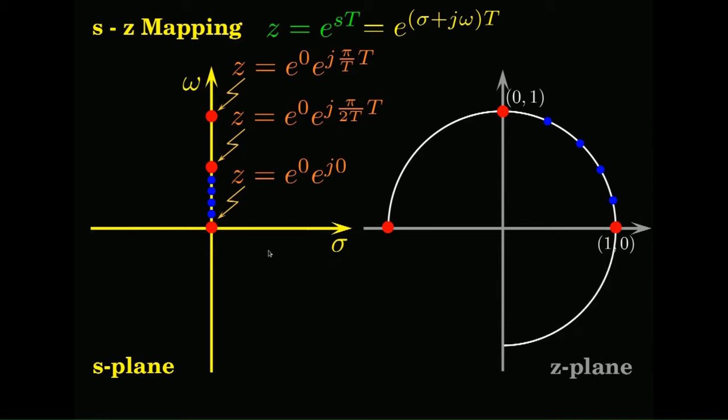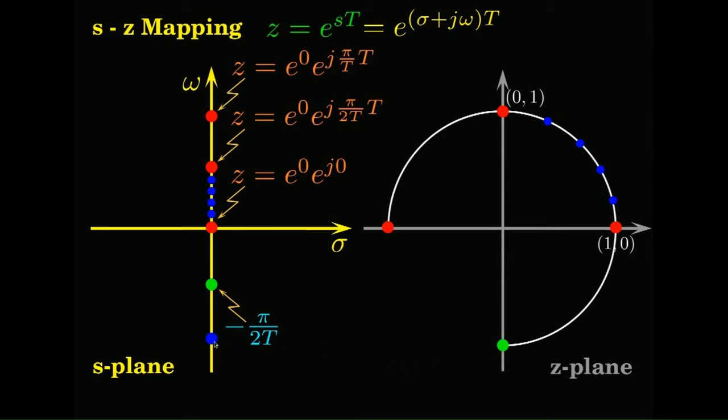Now, consider the other part. Let us say I move clockwise in this way, because I want to look at the negative portion of the imaginary axis. So, let us say a point minus pi by 2T, just like you had this point here which is pi by 2T. This is minus pi by 2T, and that should reflect somewhere here. Okay.